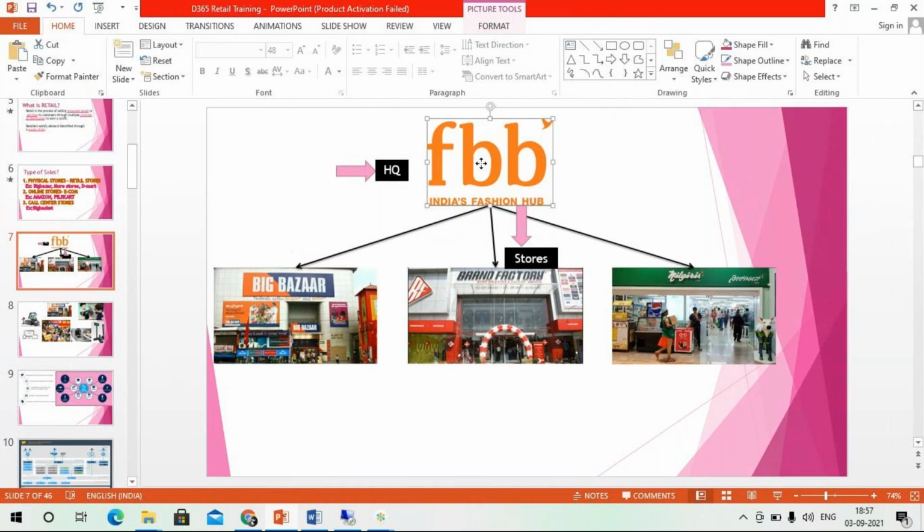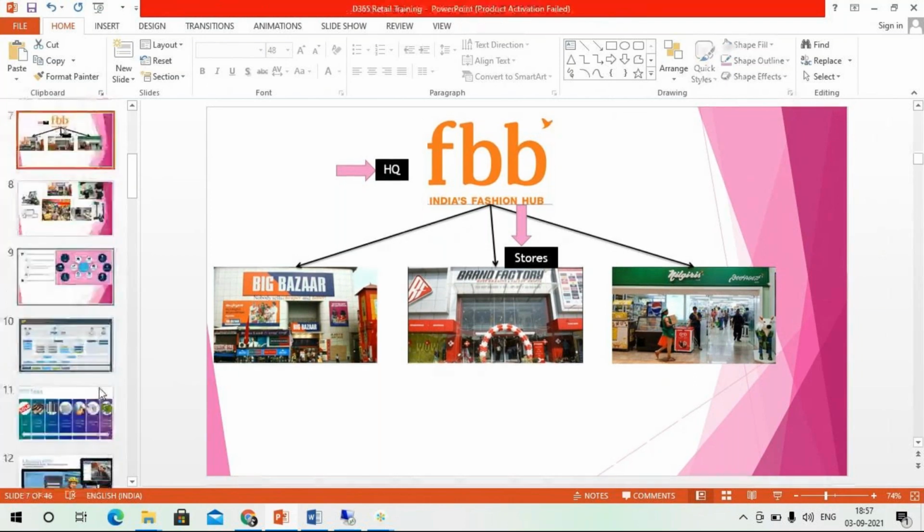If you want to create any product, any price, any discount, any taxes, everything will be created from the back office only. There is no master creation from the store. At store level, we will just log into the system.